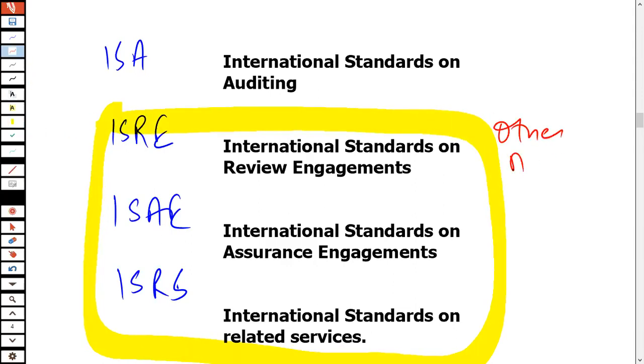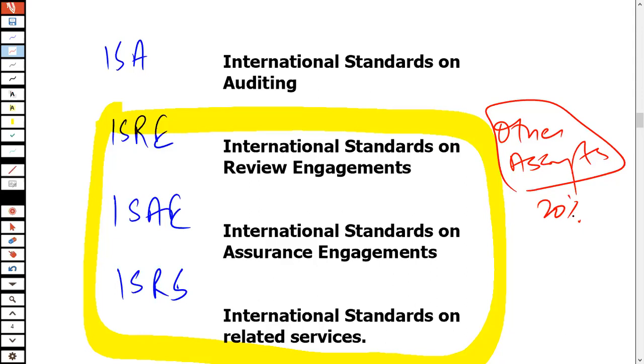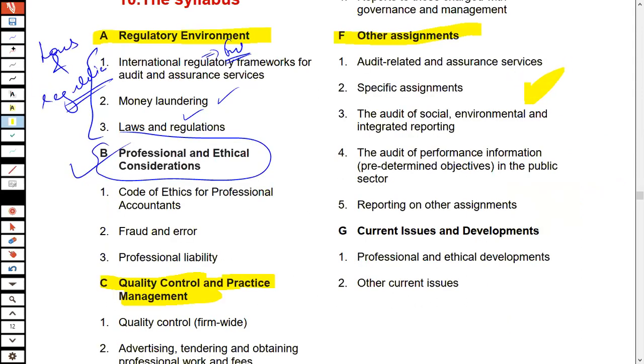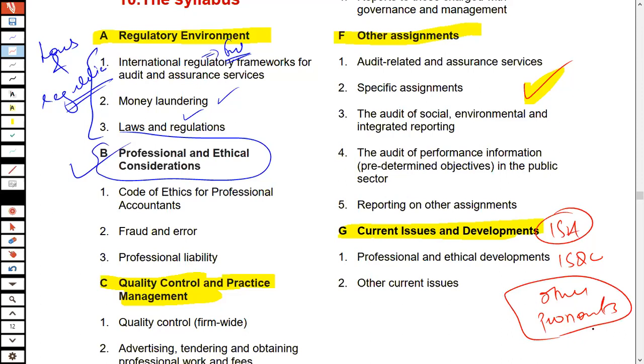Other engagements and other assignments are going to be approximately 20% of the syllabus, and we are going to cover them through discussion and through past papers. What are the other assignments, and what are the things you have to cover with respect to them? And lastly, there are current issues and developments: what are the current changes taking place in the ISA, in the ISQC and other pronouncements, and how the auditing profession is going to change. All of these will be covered in current issues.